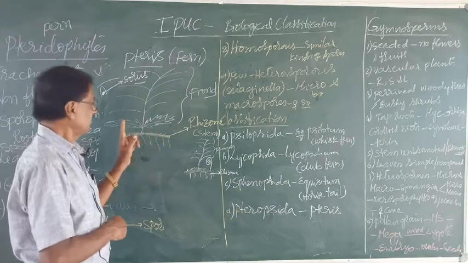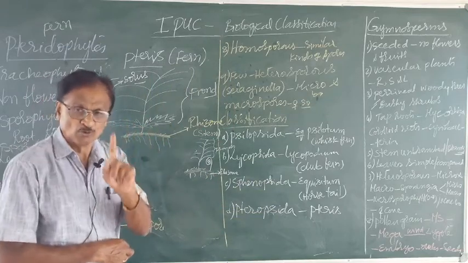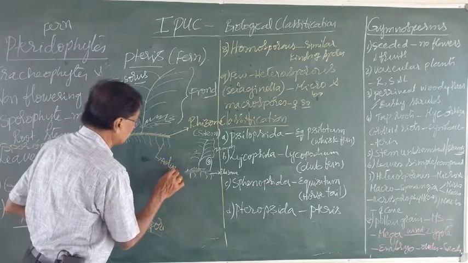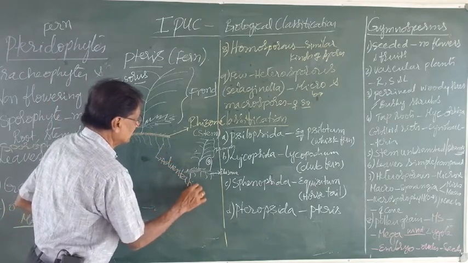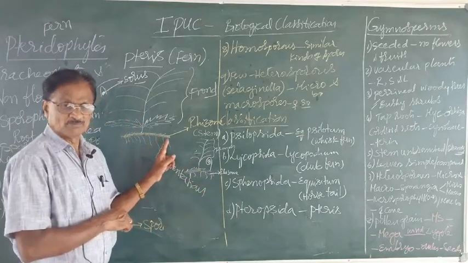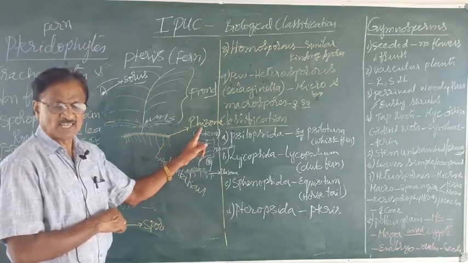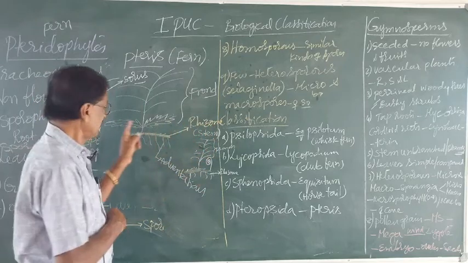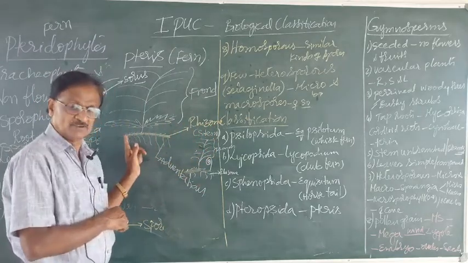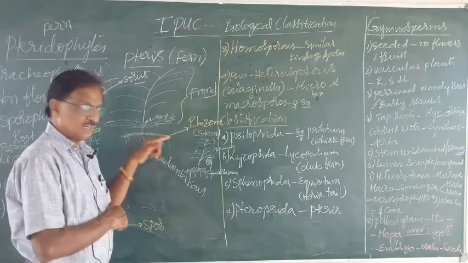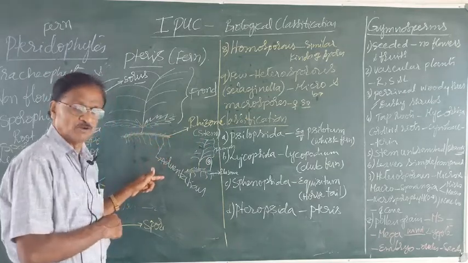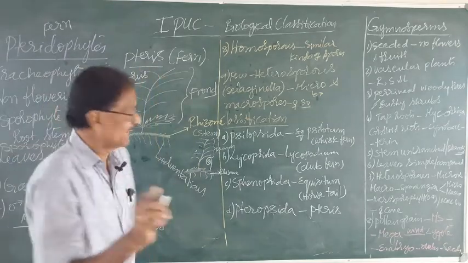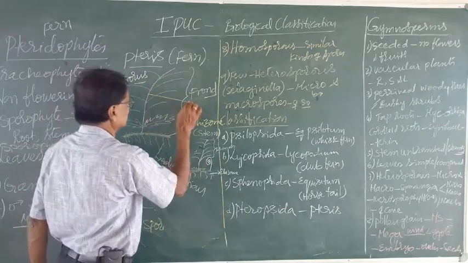Here you can see the true root, by name adventitious roots. And then the true stem, which is in the form of a rhizome, which is thick and shorter, containing scaly leaves above and the adventitious roots below. From the stem there arises the rachis.